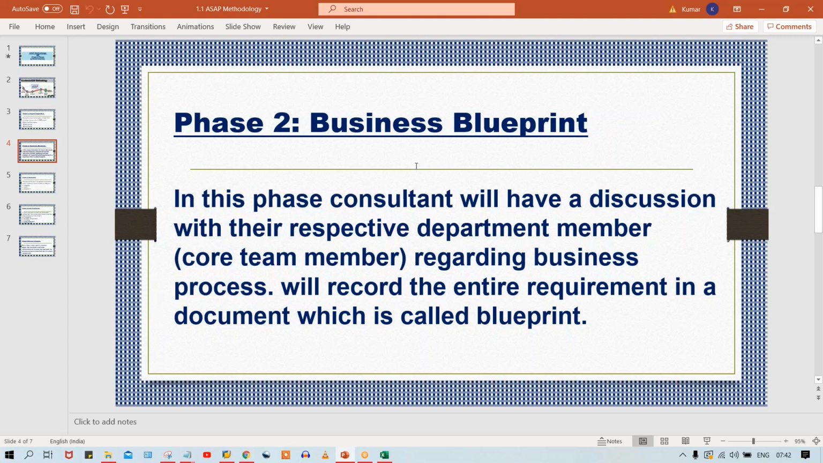So in the second phase, what is happening? Till now, in the first phase, all the discussions that happened were internal meetings. Till now we have not had any interaction with the client. And what is this entire team gathered for, guys? For Tata Motors, because we have to do the implementation of SAP in Tata Motors, right? So for implementation, you must interact with Tata Motors. So now, from the second phase onwards, the consultant will have a discussion with the respective department members.